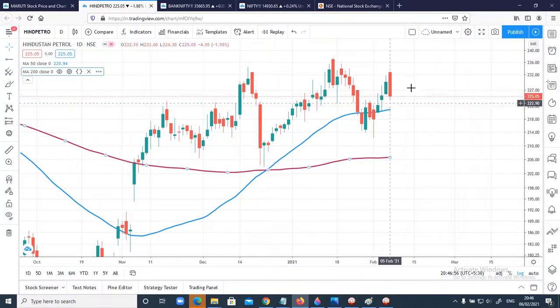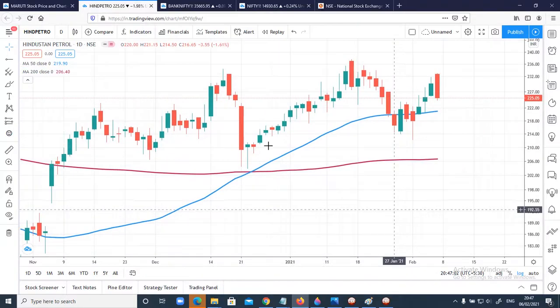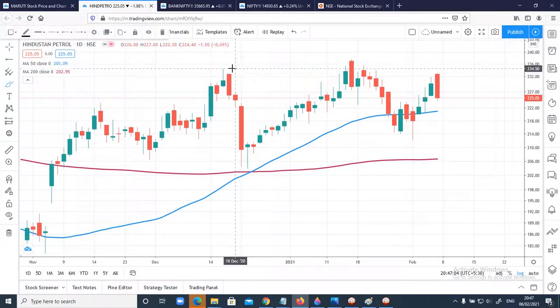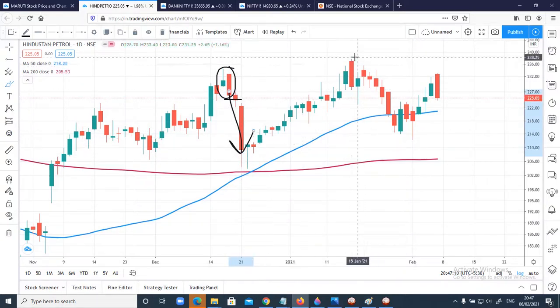This is a beautiful bearish engulfing again. As I said previously, bearish engulfing is very powerful. I'll just show you some examples in HPCL of how it has performed. See here, this was a bearish engulfing, and you can see once it has broken the range low, how beautiful the fall was.